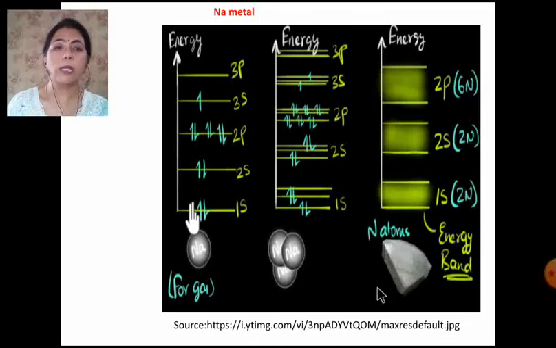Now let's think of a sodium metal piece. Let it be a 1 mole piece, then you can imagine that there will be 6.022 into 10 raised to power 23 sodium atoms.